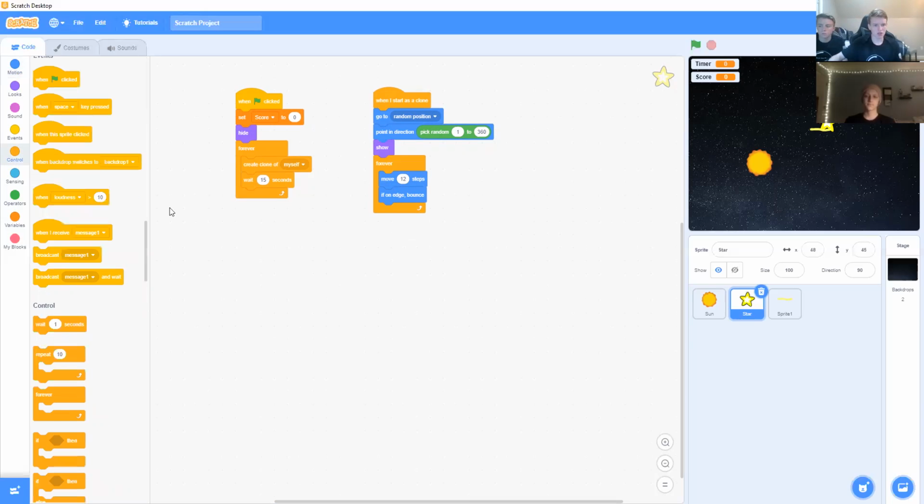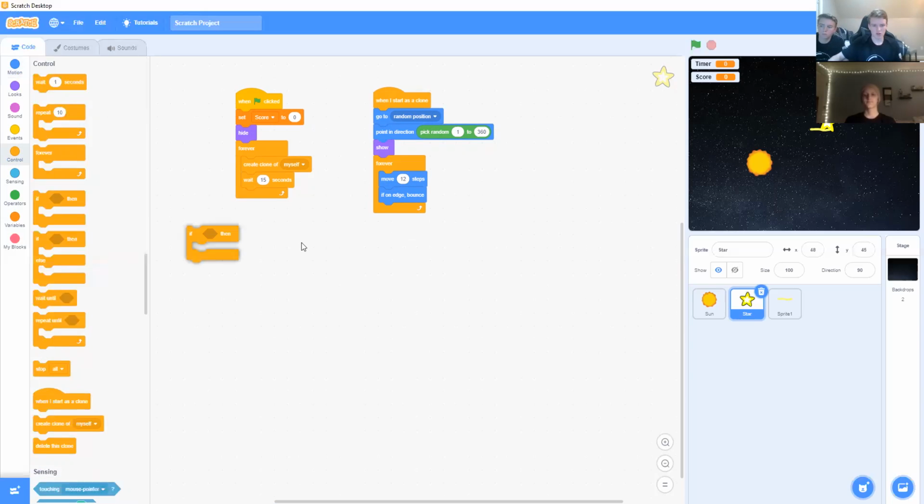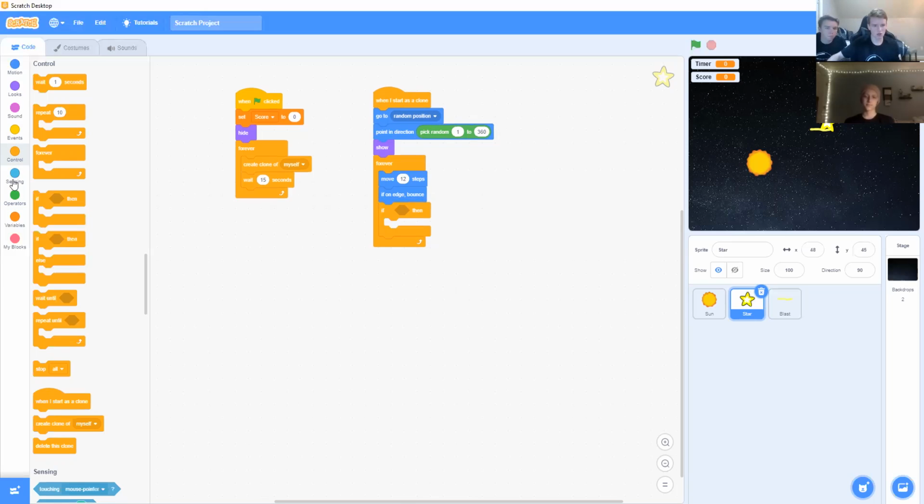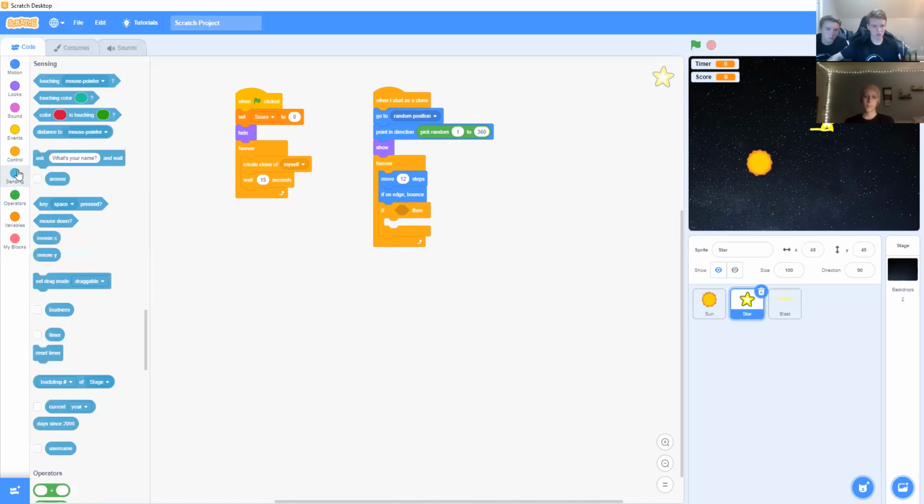Okay, so we're going to go back into control, get an if then loop, and put it inside of our forever loop underneath our if on edge bounce. We're also going to want to take, because this is necessary to what we're about to do, our laser, which is currently called Sprite 1, and rename it to Blast. Okay, now we can go back into our star script. We can grab a block out of sensing. It's touching mouse pointer, but we'll set it to touching blast.